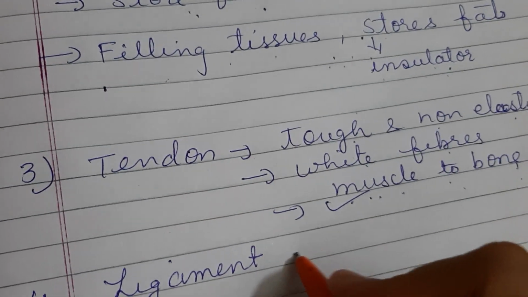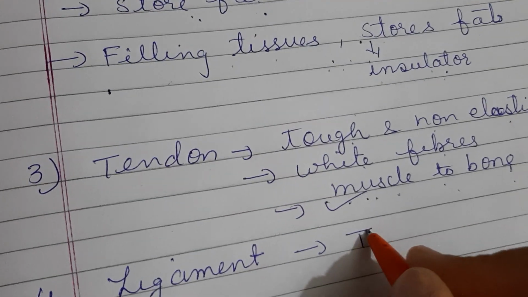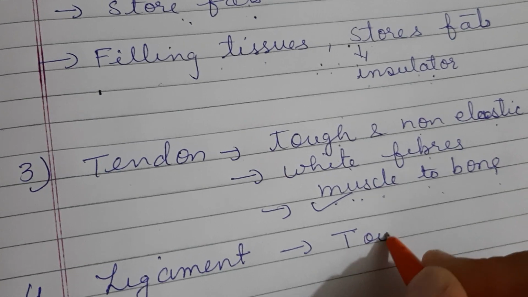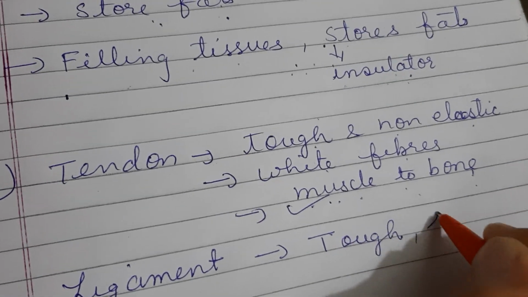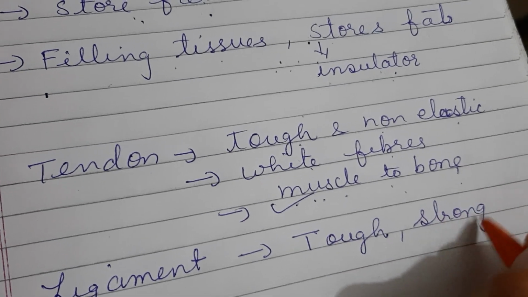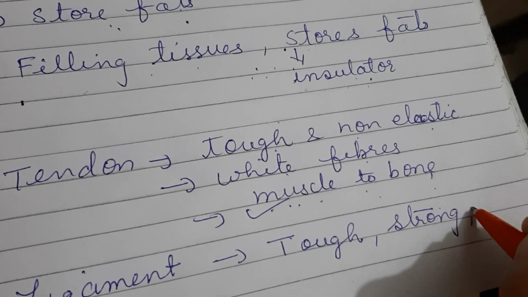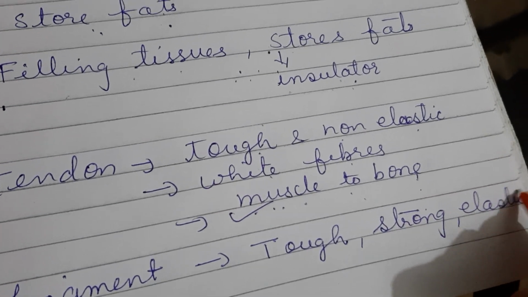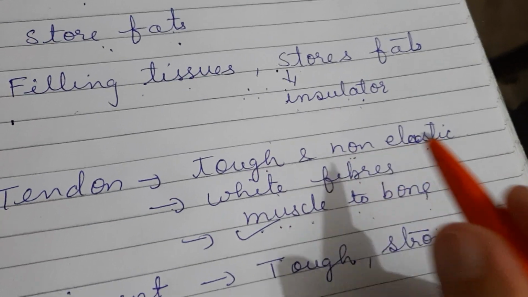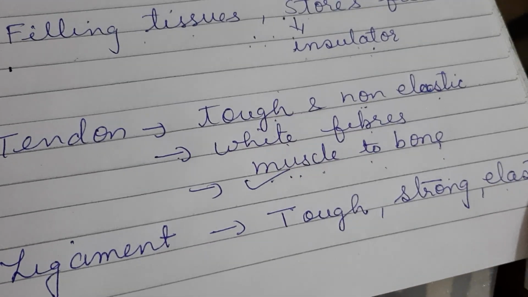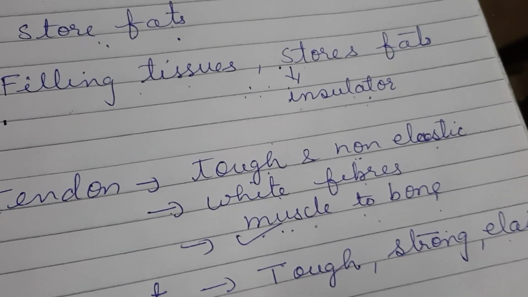Now ligaments, they are again tough, they are strong, they are elastic. We have seen that tendons are non-elastic, but ligaments are elastic tissue. They are made up from the yellow fibers.